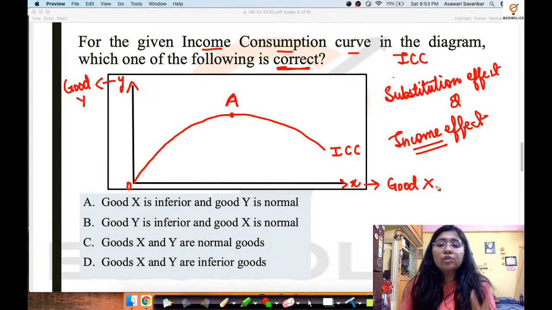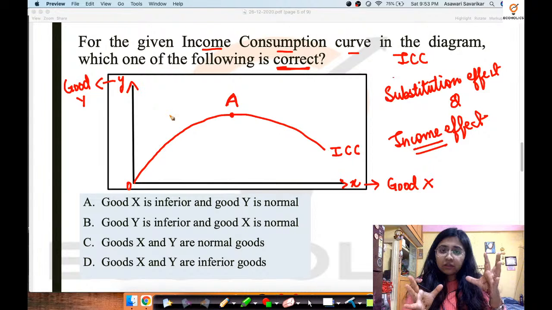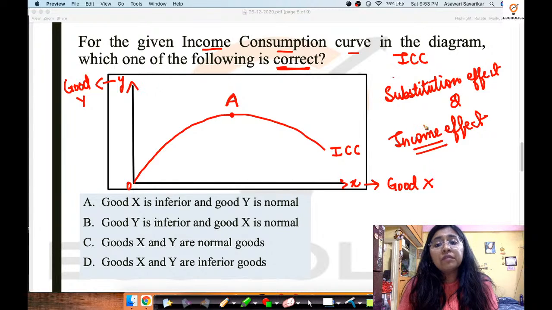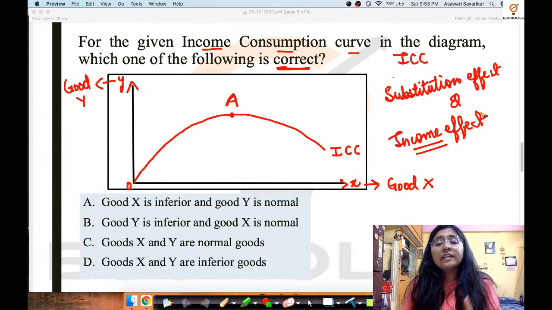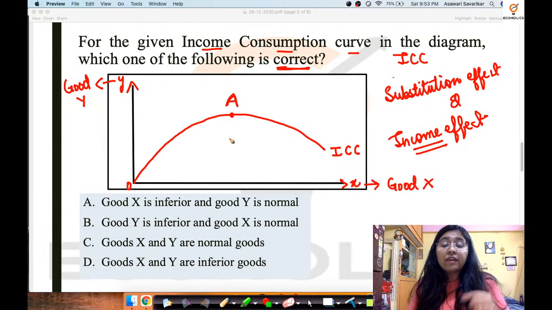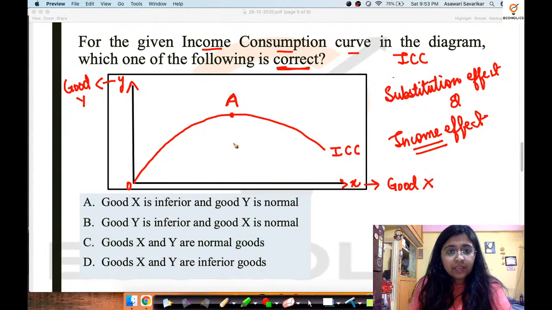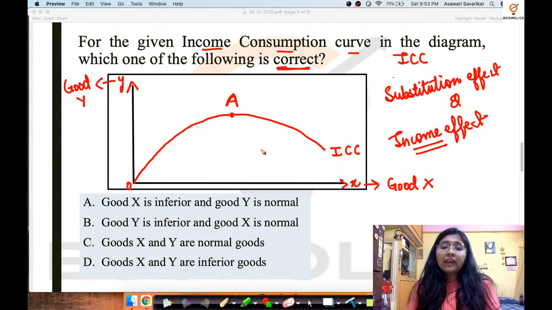They have given 2 goods, good X and good Y. Whenever good X and good Y are given on two axes, x and y, and there is an income effect that we have to look at, we always look at the income consumption curve and where it is bending. Wherever it is going to bend, that is going to identify what type of commodity it is.